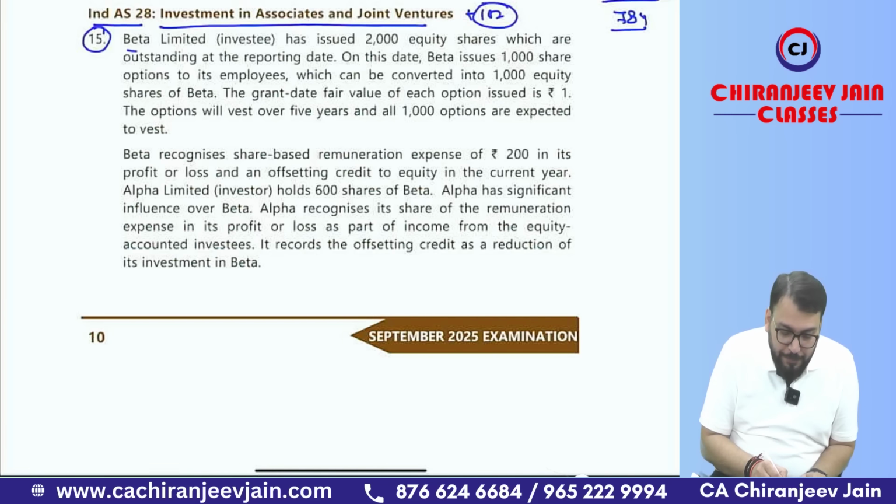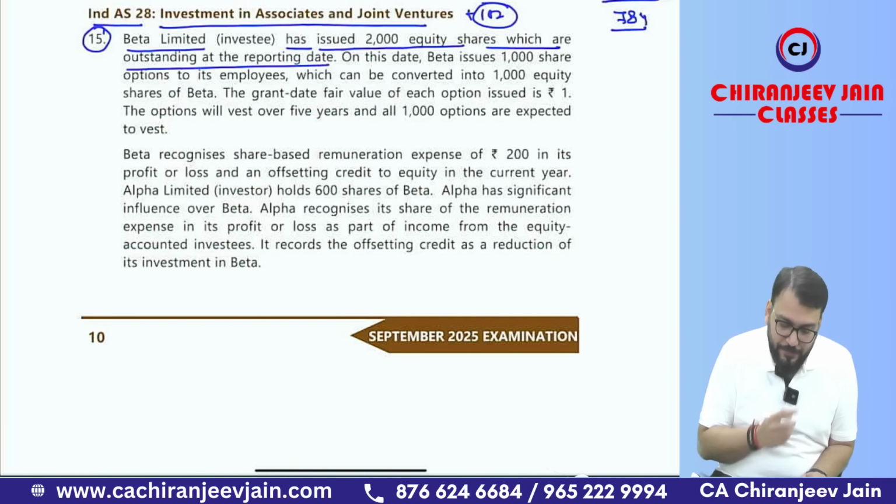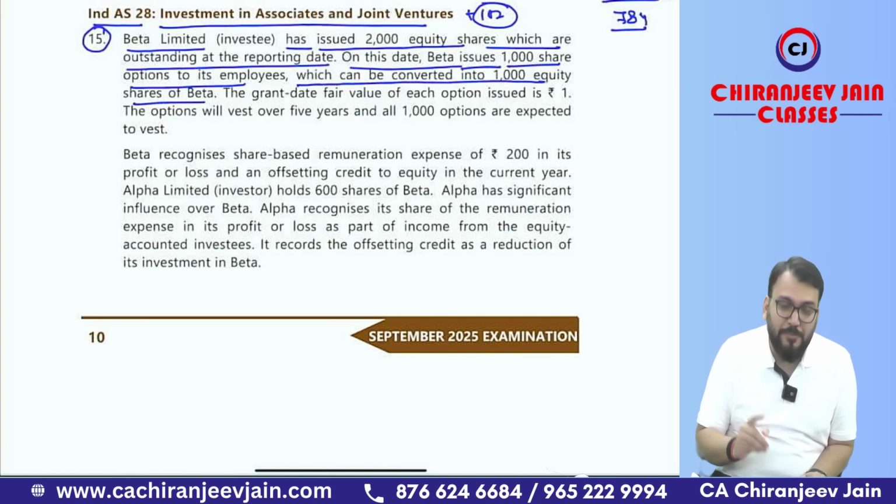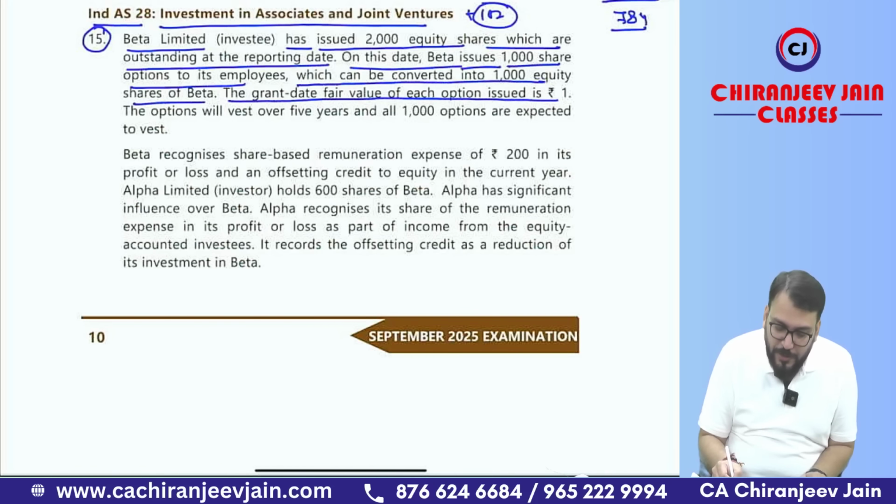What is given? Beta Limited has issued 2,000 equity shares which were outstanding at the reporting date. Okay. So Beta Limited is the investee. On this date, Beta issued 1,000 share options to its employees, which can be converted into 1,000 equity shares of Beta. Means Beta Limited, the investee, has initially issued 2,000 equity shares, and then they have given 1,000 share options to its employees. The grant date fair value of each option issued is ₹1.